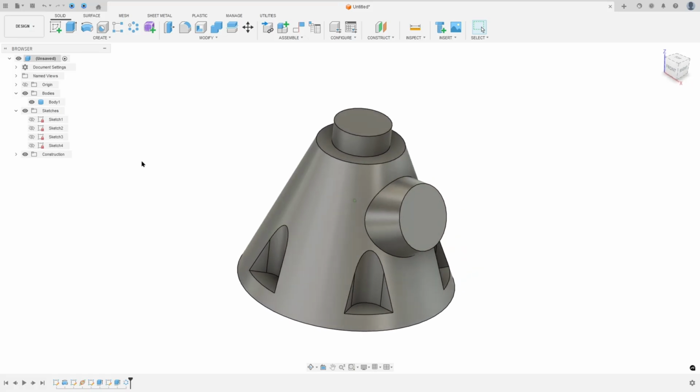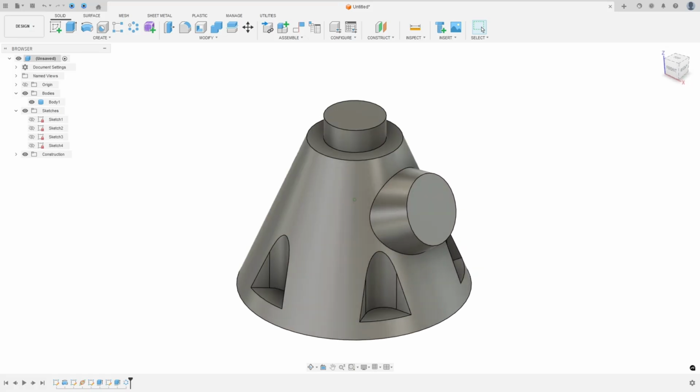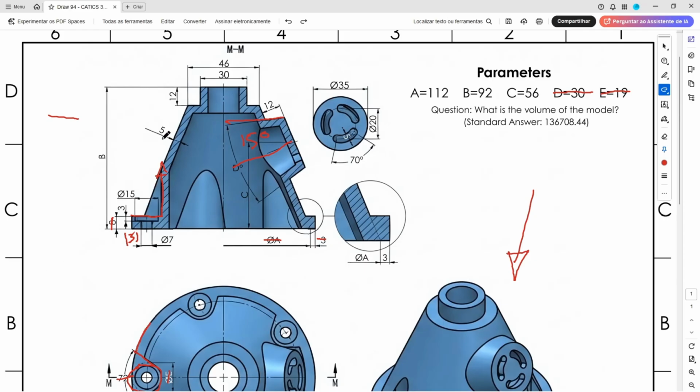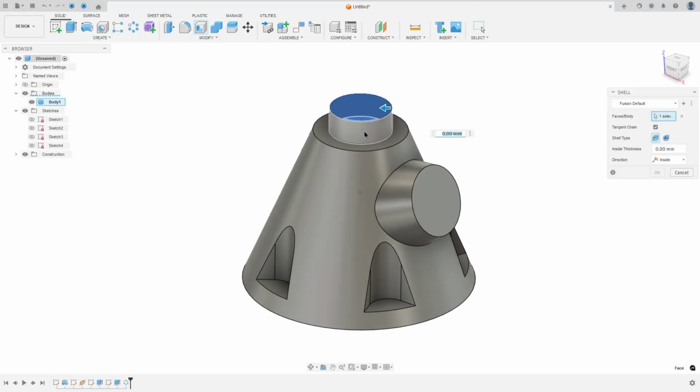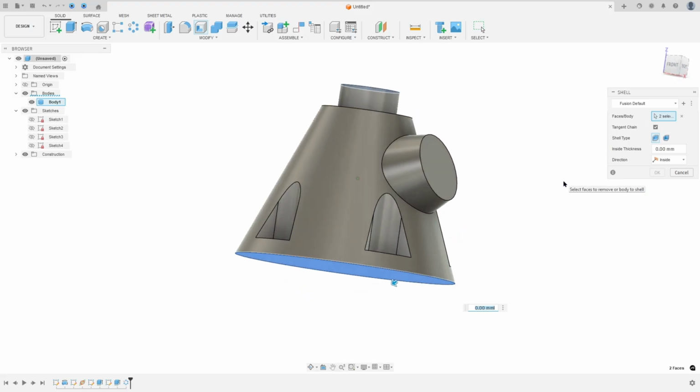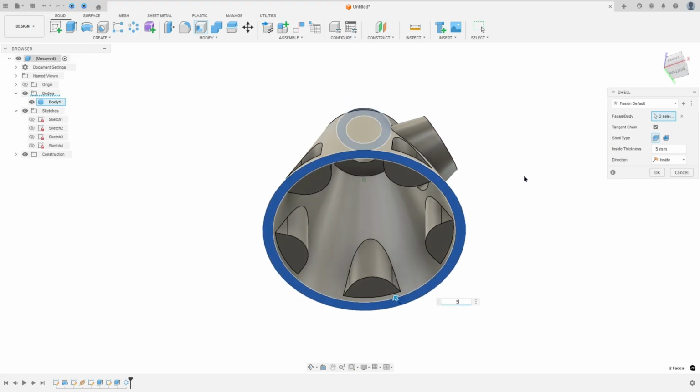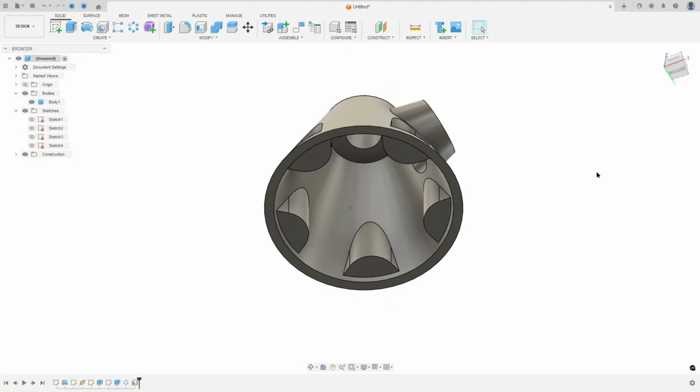Now we'll use the shell to hollow this body. The thickness of this body is 5 millimeters, and we need to remove this face and the bottom face here. So go to modify, select the shell, select this face and this face here. The thickness 5 millimeters. And press OK.